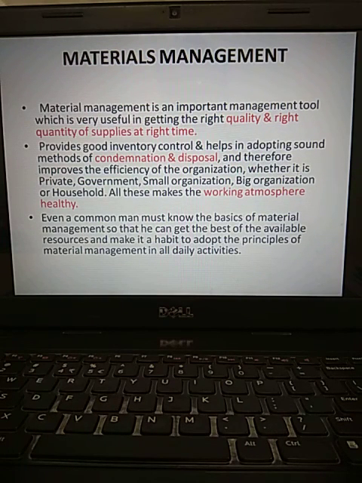Material management allows us to have the right quality and right quantity of supplies at the right time. Altogether, there is a huge combination of machinery and workers. But as far as the available raw material is less, most of the people are going to be idle. Most of the machinery is going to be idle, which is not good for the future of the company.